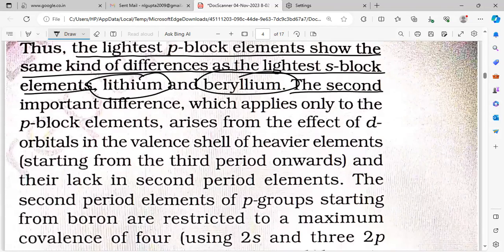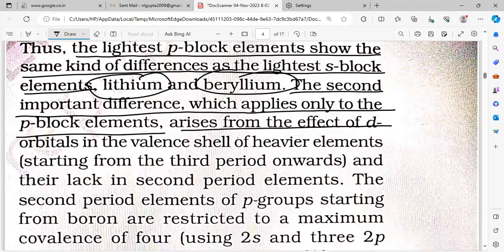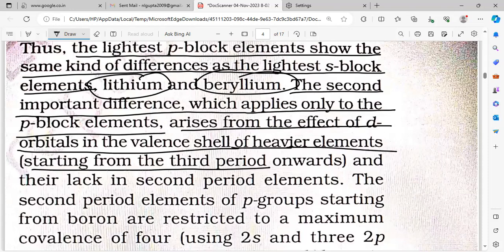The second important difference, which applies only to the p block elements, arises from the effect of d orbitals in the valence shell. The heavier elements, starting from the third period onward, have the d orbital.